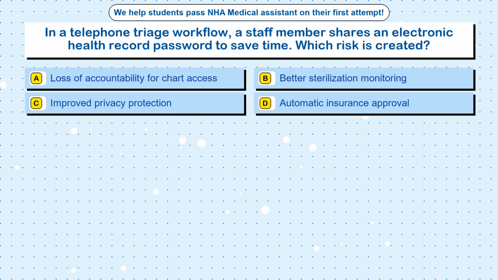Question 76. In a telephone triage workflow, a staff member shares an electronic health record password to save time. Which risk is created? Option A, loss of accountability for chart access. Option B, better sterilization monitoring. Option C, improved privacy protection. Option D, automatic insurance approval.